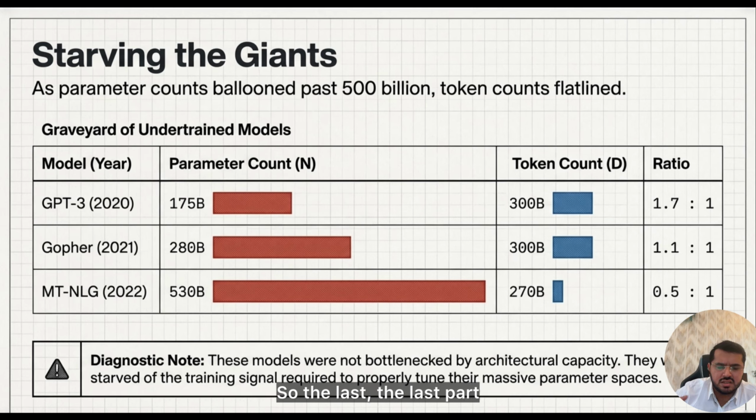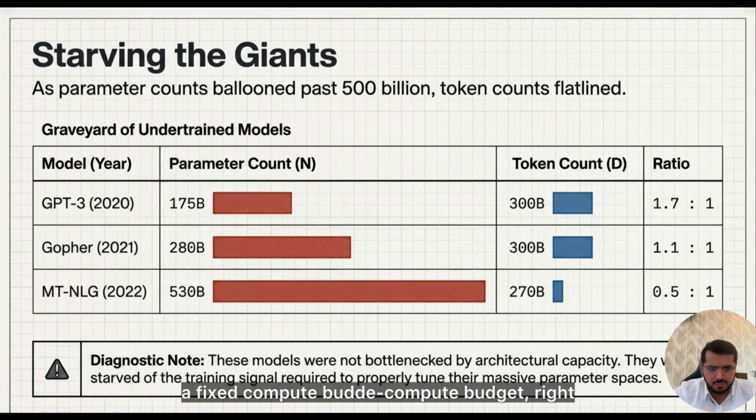The last part which I can talk about from this paper is that this paper is nothing but a guide to resource allocation. Let's say we have a fixed budget and we want to train a large model, where the budget is measured in GPU hours, dollars and electricity consumption. Our objective is to stay on the Pareto frontier of model performance. In simple words, we have to maximize the model quality for a fixed compute budget. So we have to figure out a trade-off between model capacity and training signal diversity.